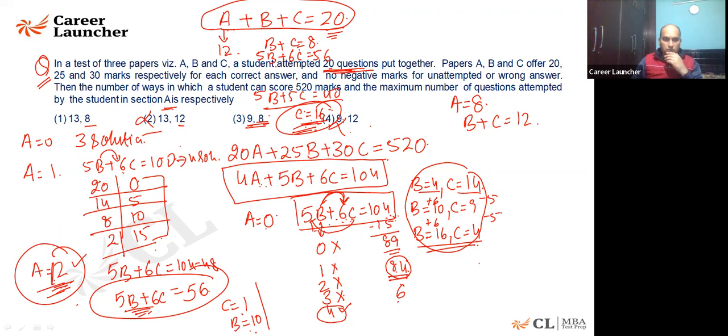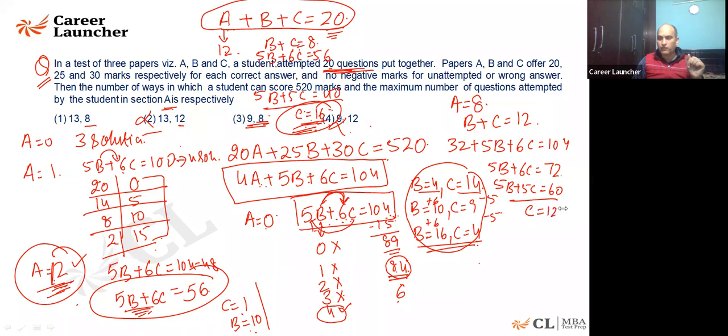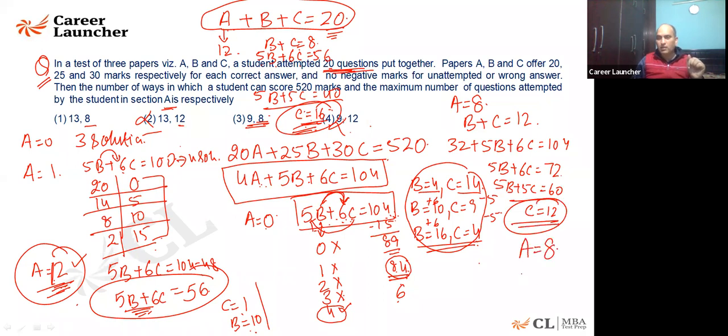Now here also, you already know about this thing. The equation is 4A plus 5B plus 6C. 4A is 32, plus 5B plus 6C is equal to 104. So 5B plus 6C is equal to 72. If you multiply B plus C by 5, 5B plus 5C is equal to 60, so C is coming out to be 12. You are going to get it correct because C is 12, A is 8, and of course B can come out to be 0. This is the value which is going to satisfy. Is it clear to all of you?